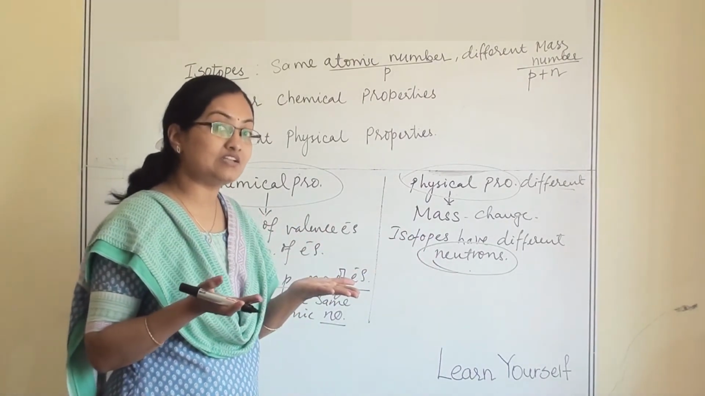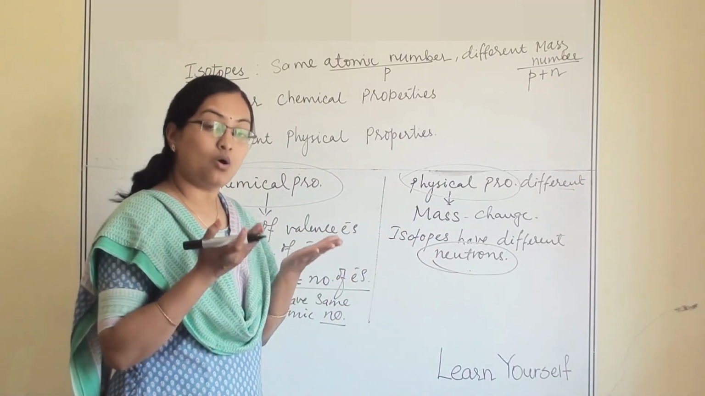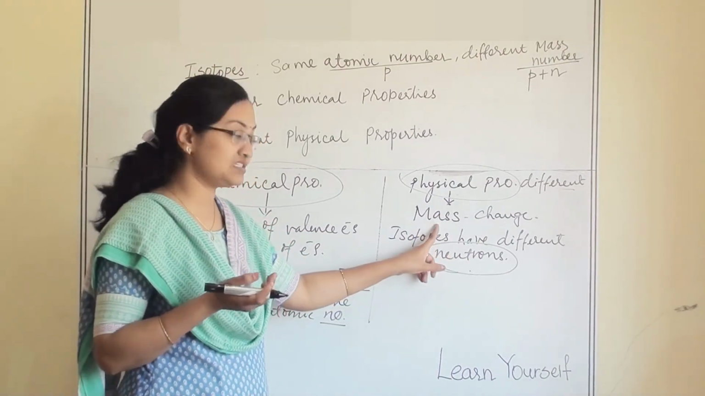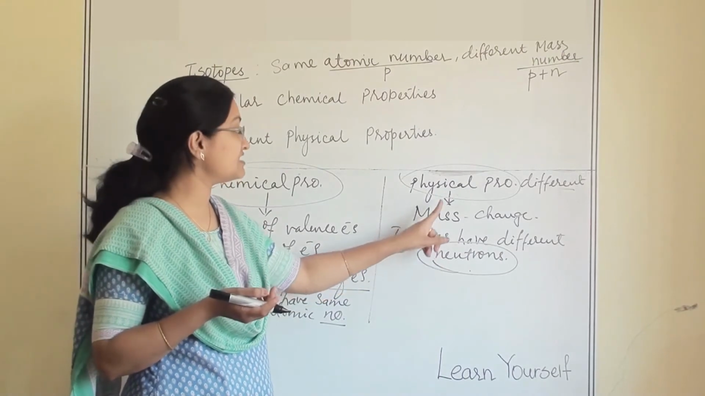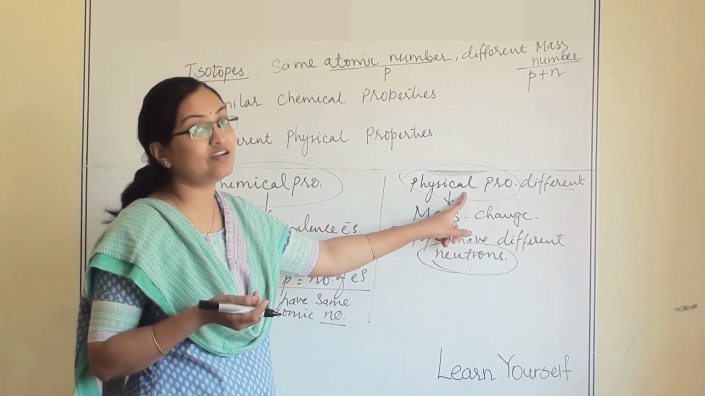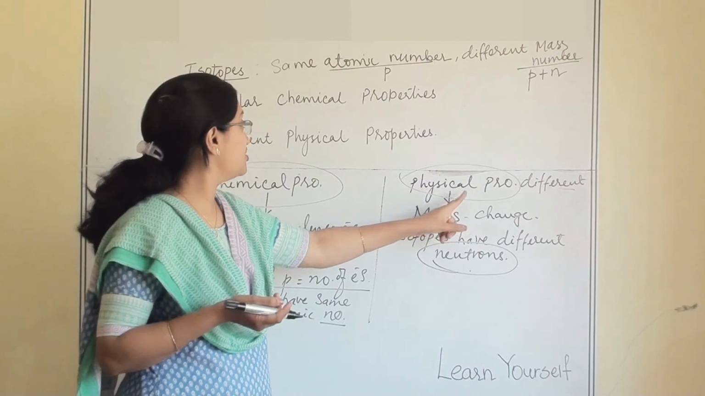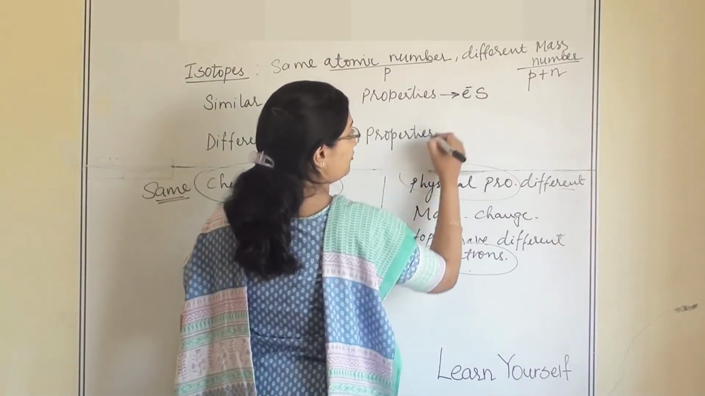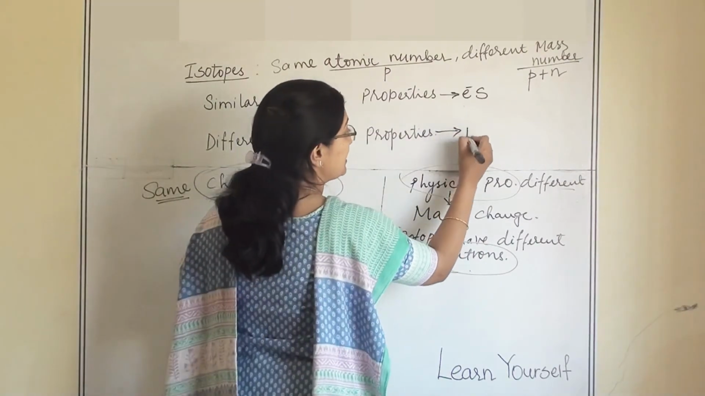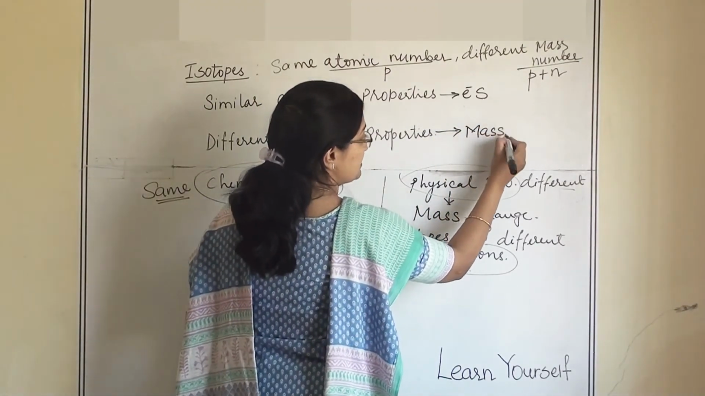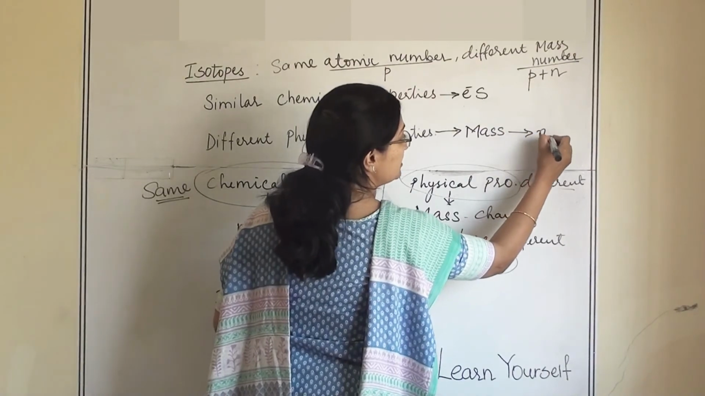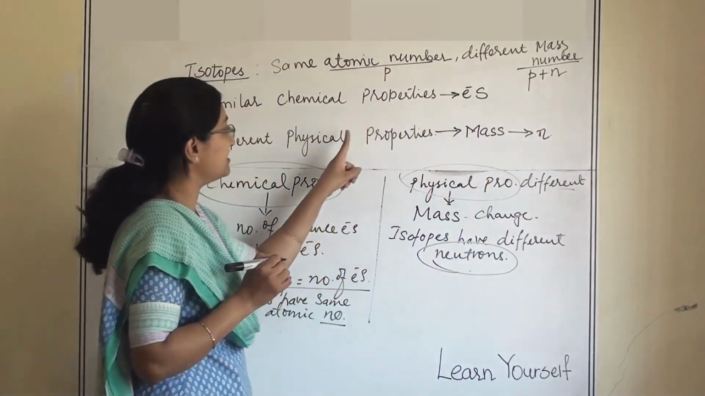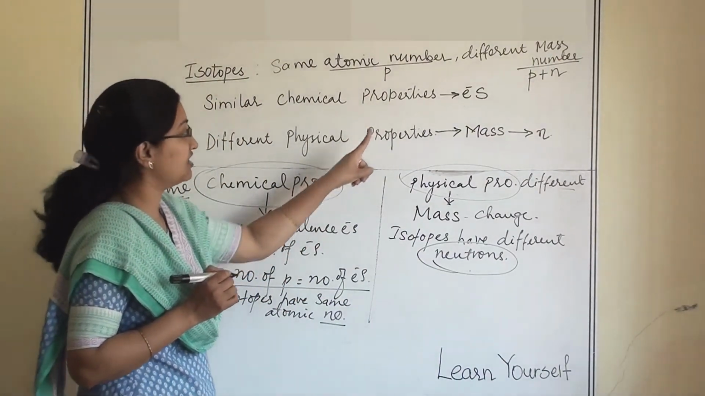Why are their masses different? Because they are isotopes. All the isotopes differ in neutrons. That's why their mass is different, and since their mass is different, their physical properties are different from each other. So chemical properties depend upon electrons and physical properties depend upon mass. Mass depends upon the neutrons. So neutrons are different, that's why mass is different, and that's why physical property is different.